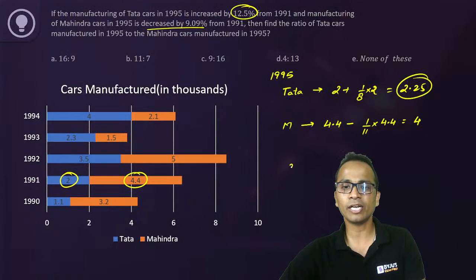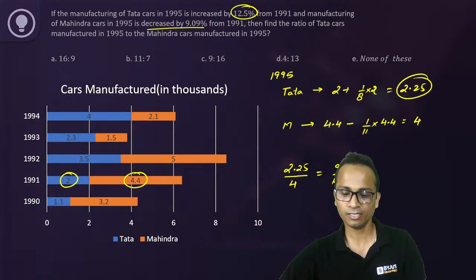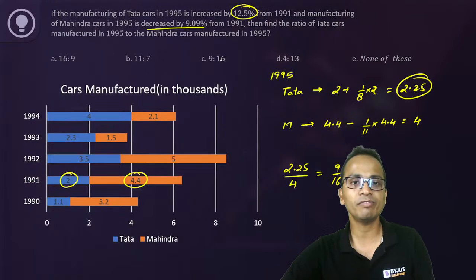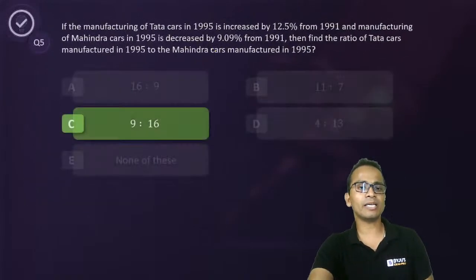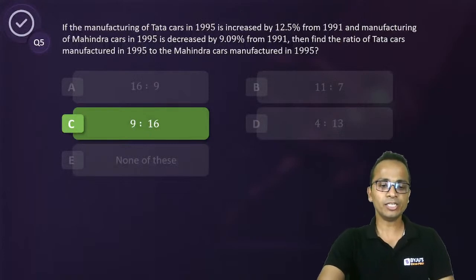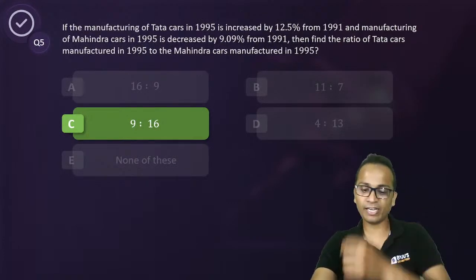So we need to find out the ratio. So 2.25 divided by 4. This will be the ratio. So it will be equal to 9 upon 16. So 9 upon 16 will be the final answer. Answer is option C. And yes, we can mark it and move ahead. So option C, 9 is to 16 is the final answer.